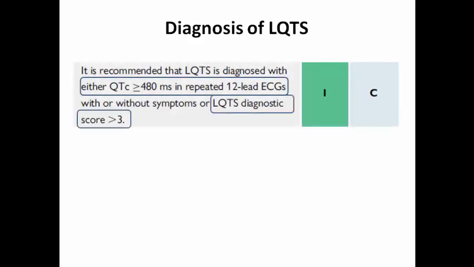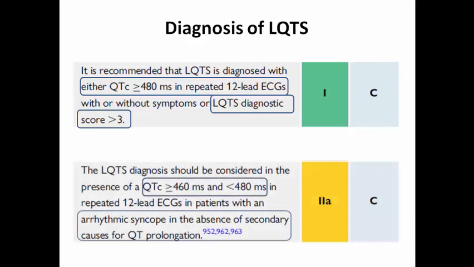Based on the 2022 guidelines, it is recommended that long QT syndrome is diagnosed when the QT interval is more than or equal to 480 milliseconds in repeated 12-lead ECG with or without symptoms, or the diagnostic score is more than 3, and it is diagnosed in the presence of a corrected QT interval more than or equal to 460 milliseconds in patients with arrhythmic syncope in the absence of secondary causes for QT prolongation.